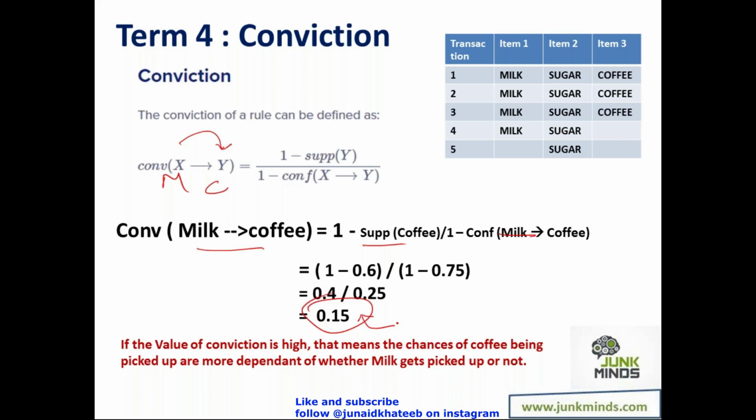See, sites like Snapdeal or Flipkart or Amazon or eBay, they keep doing this at all times. Literally lakhs of transactions happen on Amazon every day. They will analyze it and see what products are being picked up together, and then they'll keep adding them to the recommender systems.